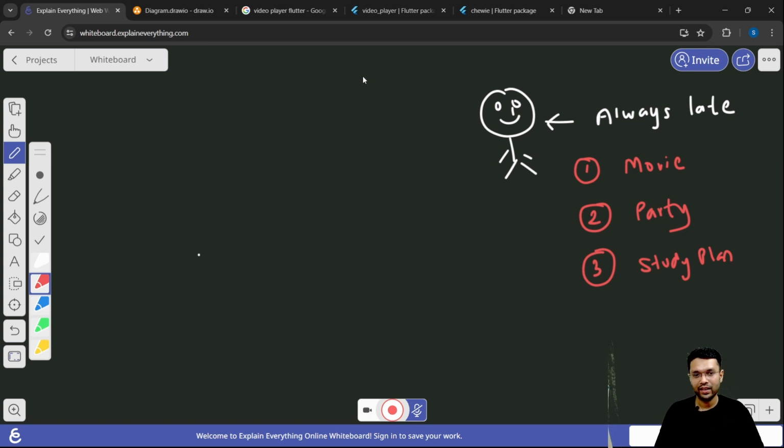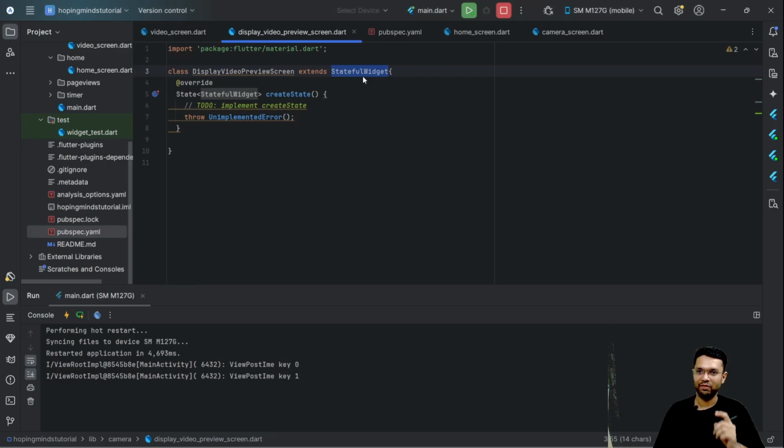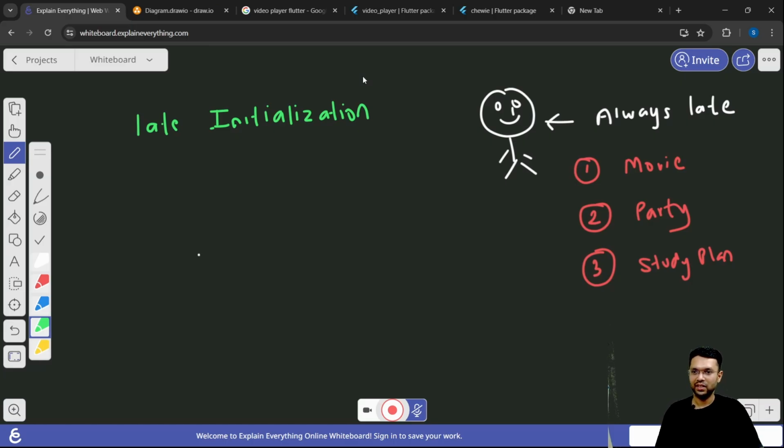Well, that contradicts the opinion in software engineering where late is supposed to be good. That's something weird and you haven't heard this. Let's talk about late initialization. And this is the actual reason why I made my display video preview screen a stateful widget. What's late initialization? Now, let's understand when we have null.